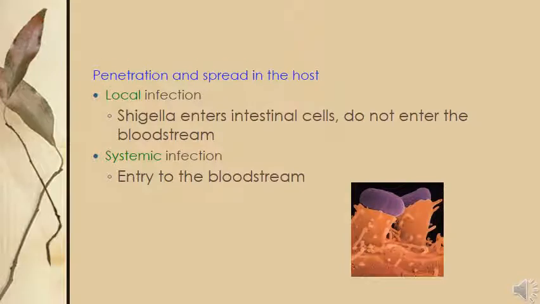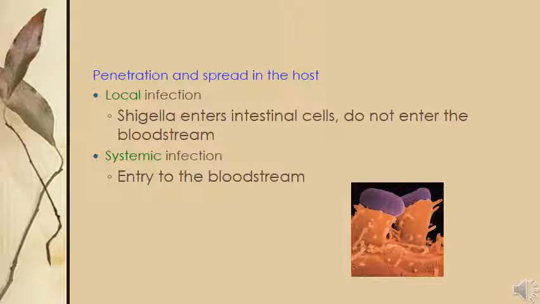Now, penetration and spread in the host. After adhesion, the bacterial cell penetrates the host. In local infection, for example, Shigella enters intestinal cells and does not enter the bloodstream.